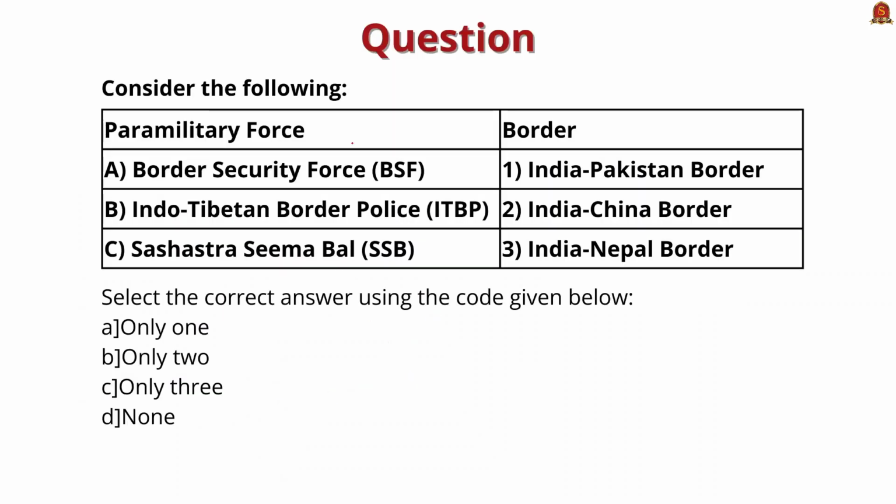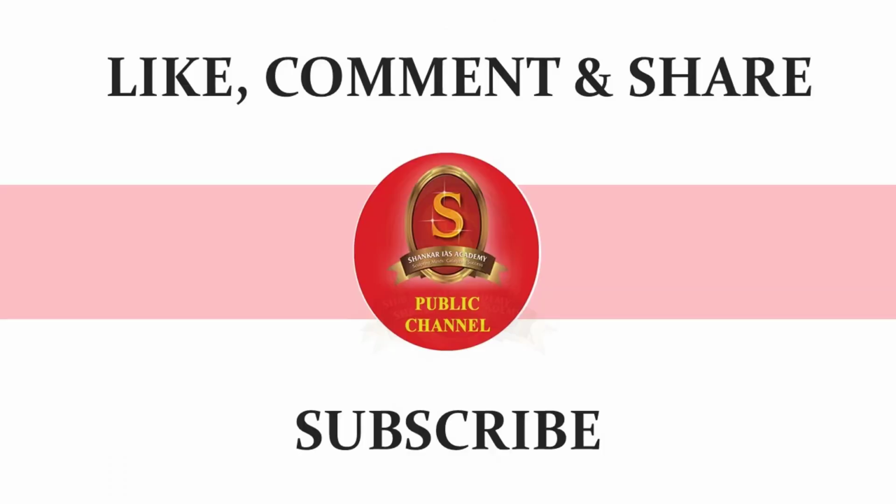Let's solve an MCQ regarding this content. Here different police forces have been given and the bordering area they work in is also given. Here the correct answer is option C, only 3, meaning all the three pairs are correctly matched. So with this, we came to the end of the news article discussion.